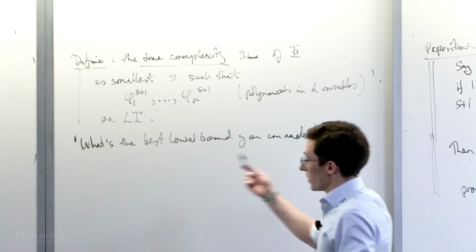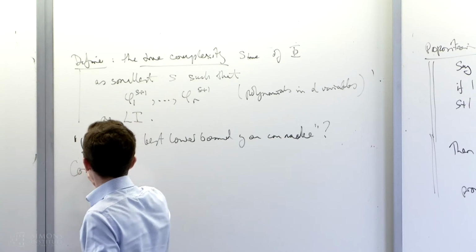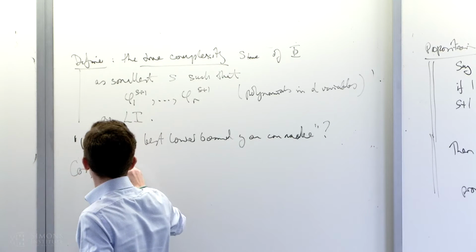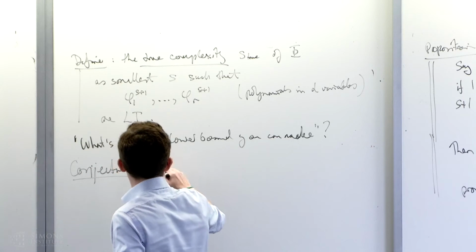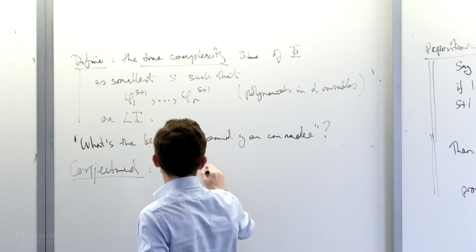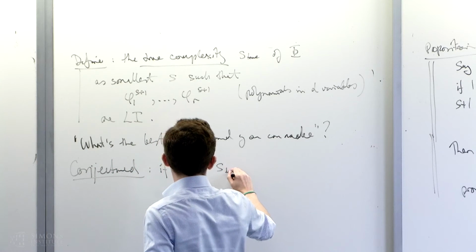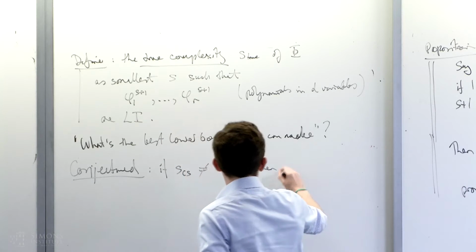And they conjectured that when these numbers are not the same, so if S Cauchy-Schwarz, let's call it, is not equal to S true, then S true is the truth.